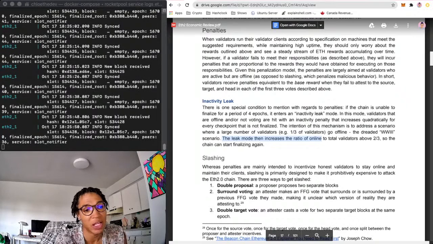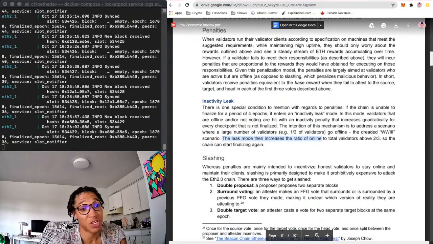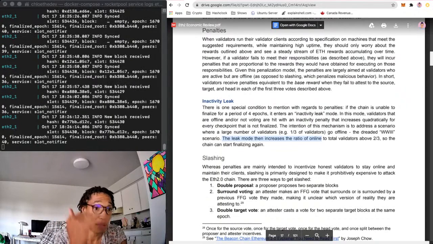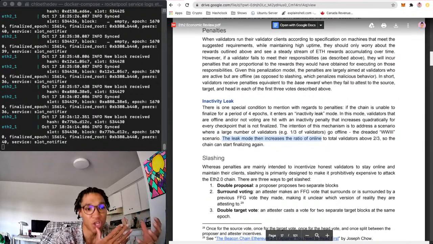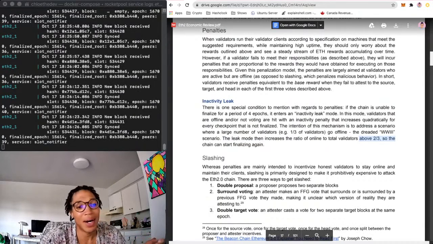Basically, there was an issue with one of the clients. A bunch of nodes came offline, which meant there was less than 2/3 of the network that was online. There was no finalization, but there was liveness in the chain. There were still things happening. Epochs were going through, just not being finalized. And so basically, if you were a node that had the issue, you were offline. Your stake was getting penalized, and so people who were still online had a higher ratio of ETH to the total ETH in the network. And once it went back to above that 2/3 level, the network started finalizing again, and everything was fine.